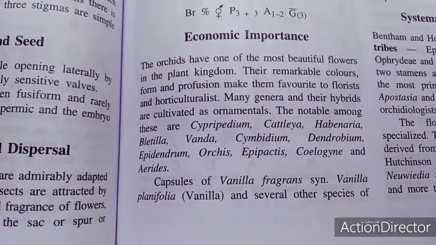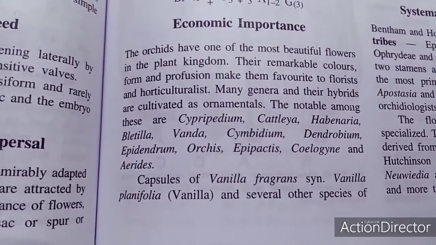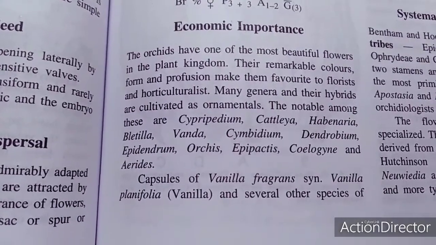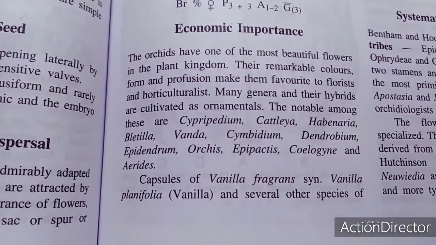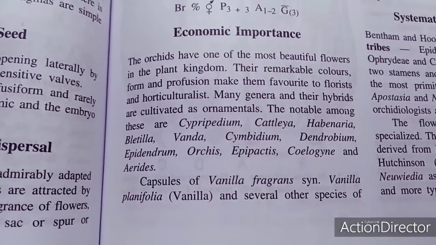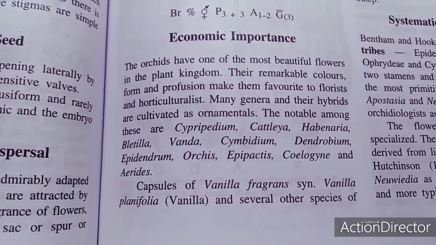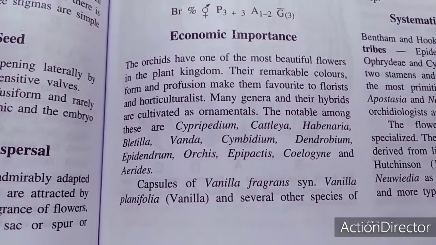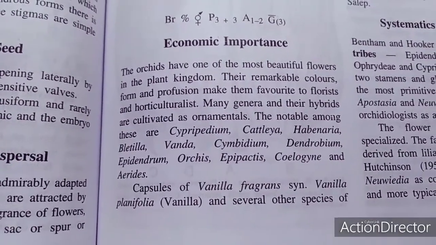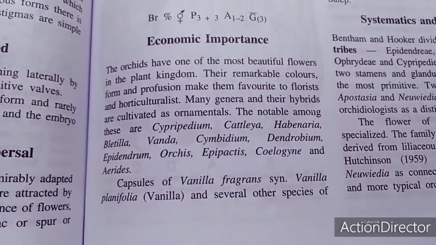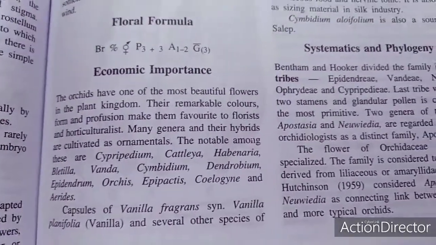They are remarkable for their play of color, which makes them favorites of tourists as well as horticulturists. Many genera and hybrids are cultivated as ornamentals. The notable amongst these are Cypripedium, Cattleya, Habenaria, Vanda, Cymbidium, Epidendrum and Orchis.